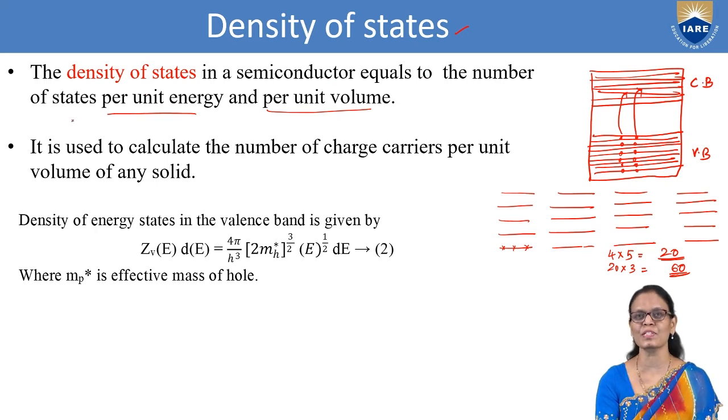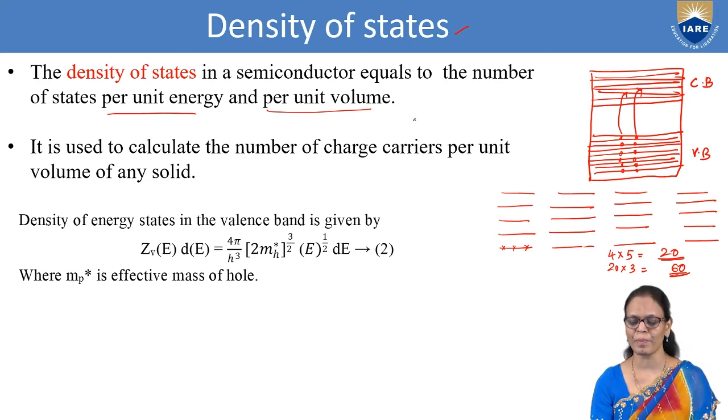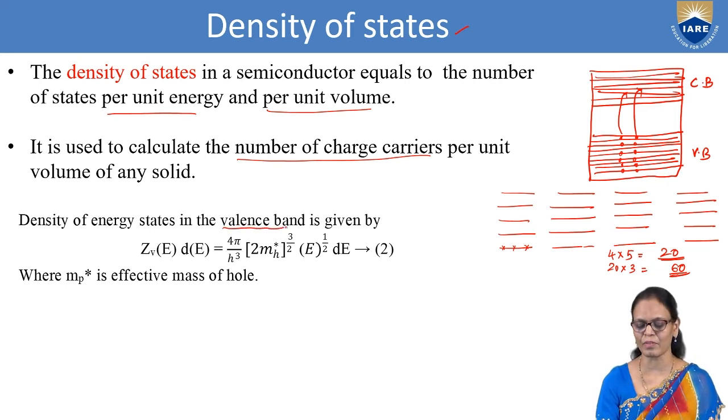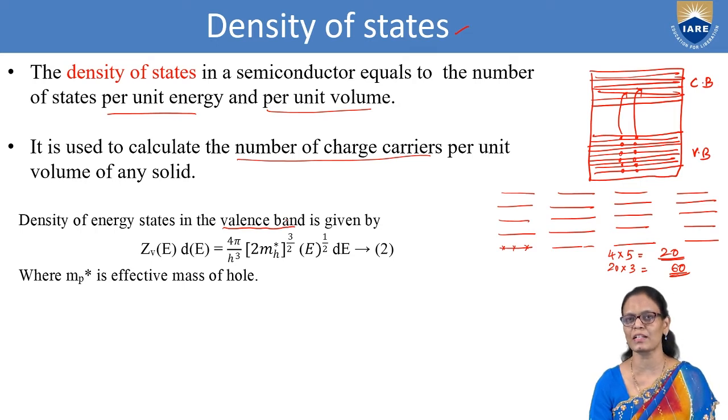It is the number of states per unit energy per unit volume. So why are we using it? We are using it to calculate the number of charge carriers per unit volume in any solid. We need this to calculate the number of charge carriers. Now the density of states in the valence band. We are talking about the holes in the valence band.